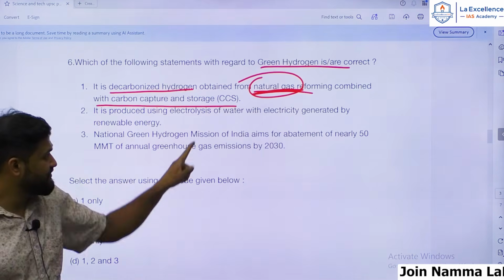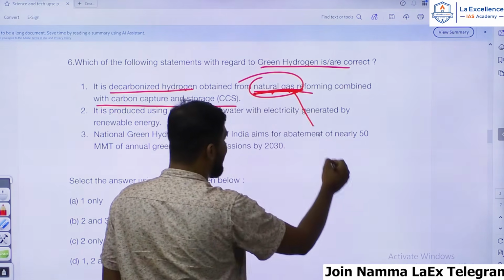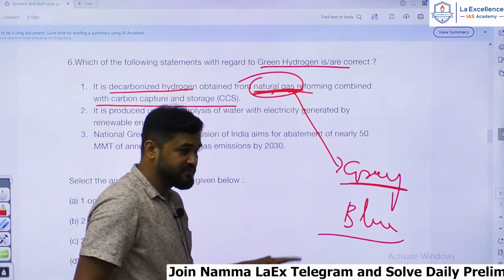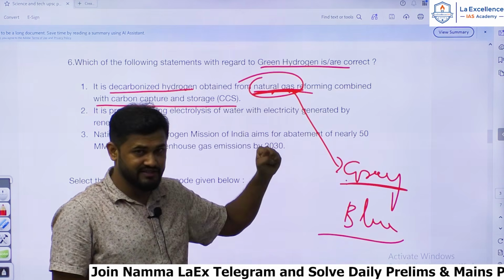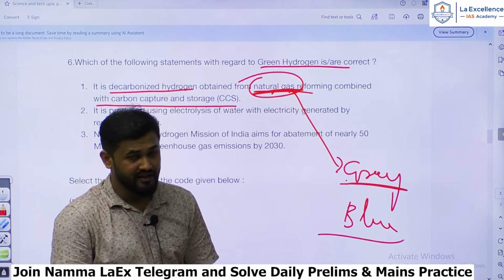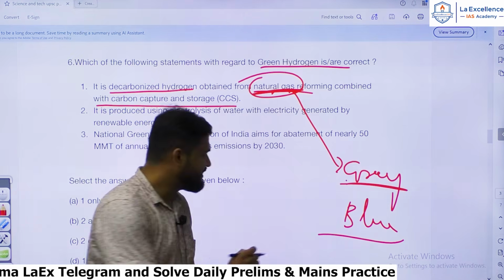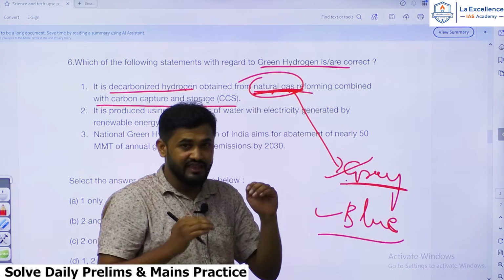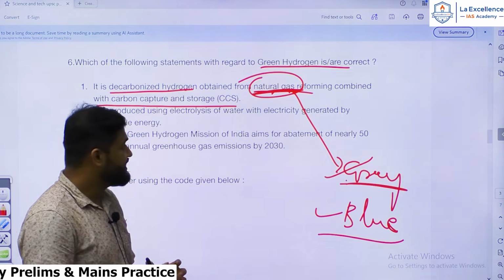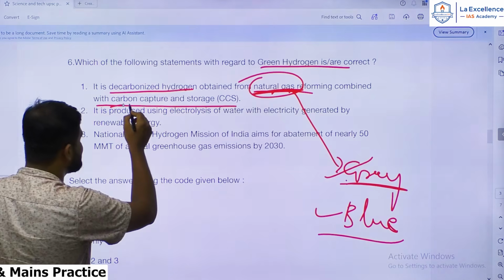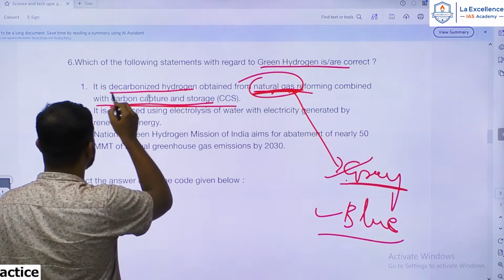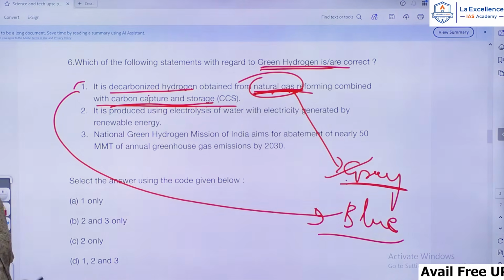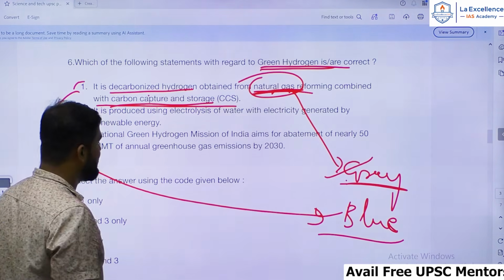That is green hydrogen. So from natural gas we extract either grey hydrogen or blue hydrogen. That hydrogen becomes grey hydrogen when we extract it from natural gas, and in the process carbon dioxide is emitted. That carbon dioxide is emitted to the open atmosphere in grey hydrogen. Blue hydrogen is almost like grey hydrogen, the only difference is the emitted carbon dioxide is captured and stored. So this carbon capture and storage explanation perfectly suits blue hydrogen and not green hydrogen. Green hydrogen is that hydrogen which is extracted from electrolysis of water.